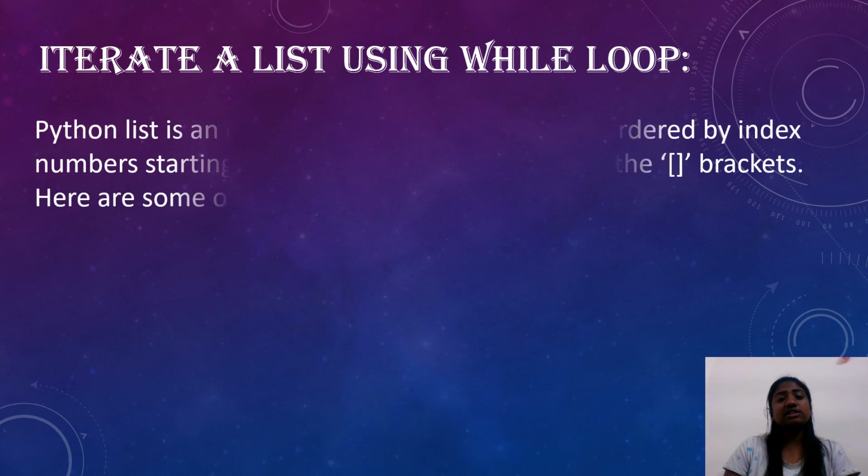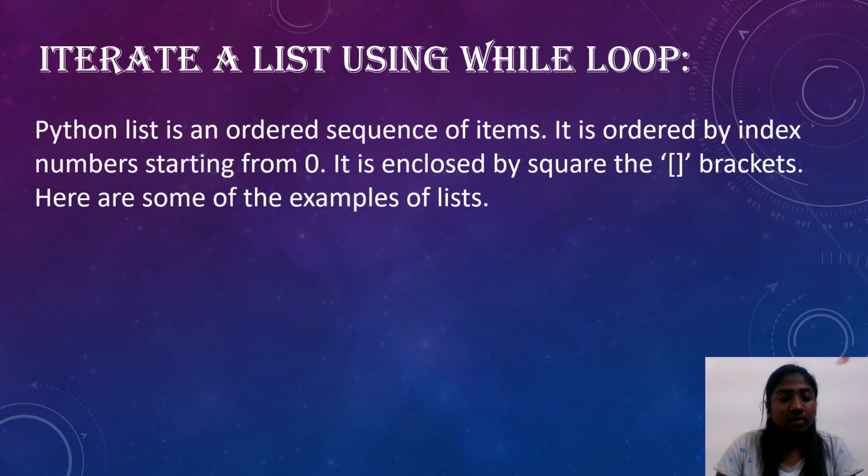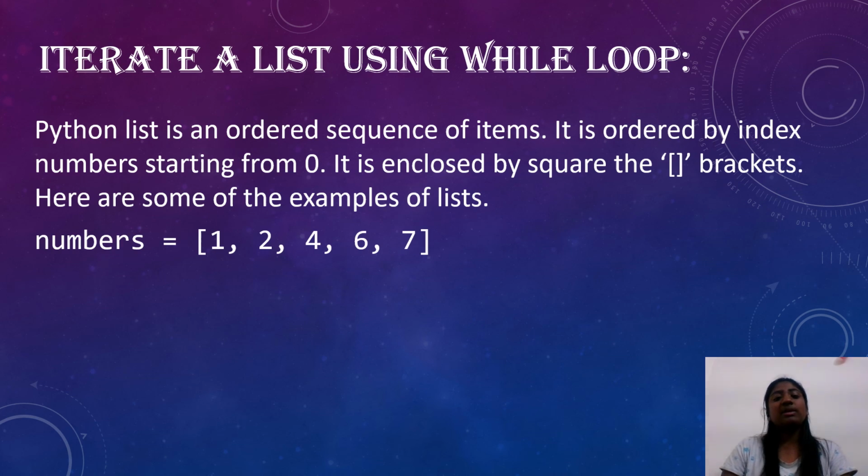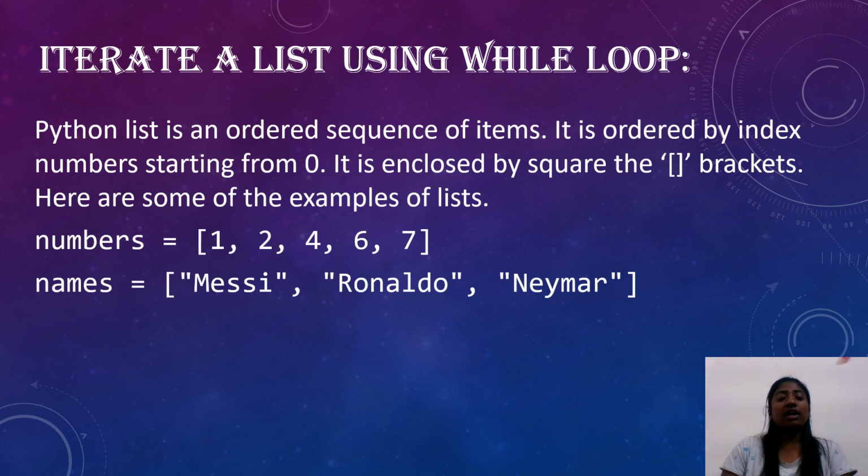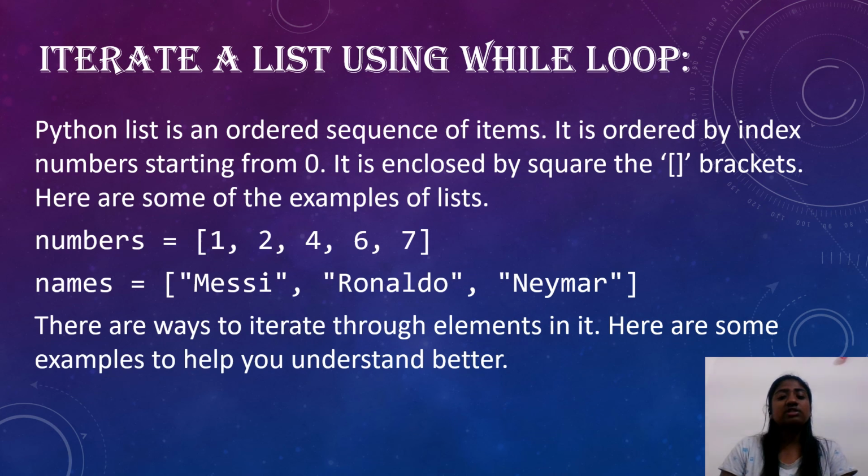Let's see iterate a list using while loop. Python list is an ordered sequence of items. It is ordered by index number starting from 0. It is enclosed by square brackets. Here are some examples of list. numbers equals 1, 2, 4, 6, 7. names equals Messi, Ronaldo, Neymar. There are two ways to iterate through elements in it. Here are some examples to help you understand better.